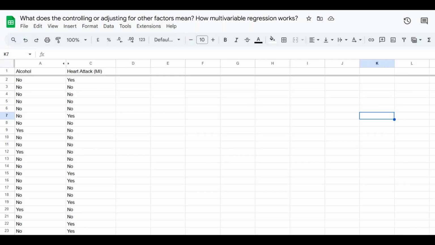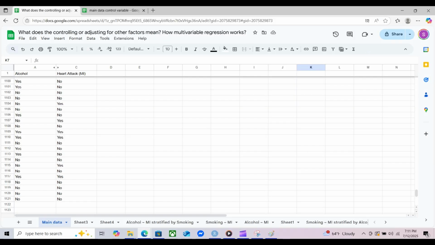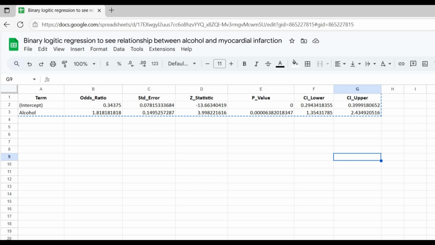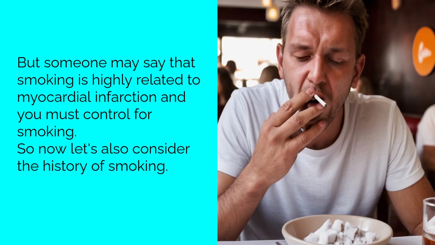Here we have data on history of alcohol intake and occurrence of myocardial infarction. We want to see if alcohol intake is associated with myocardial infarction or not. Altogether, we have data from 1120 patients. We have conducted a binary logistic regression analysis in R and posted the result in the sheet here. We are looking for the association between alcohol and MI. We see that the association is hugely significant and alcohol intake is associated with 1.8 times increase in odds of MI. But someone may say that smoking is highly related to myocardial infarction and you must control for smoking.